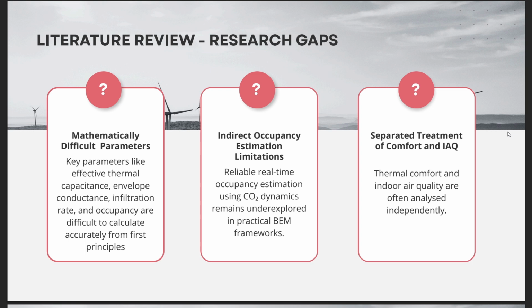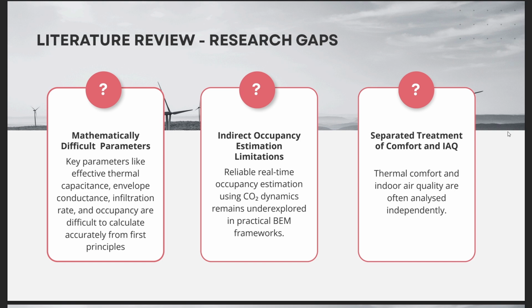First one, mathematically difficult to model building parameters. Key parameters such as effective thermal capacitance, envelope conductance, infiltration, and occupancy are difficult to calculate using first principles. Second one, indirect occupancy estimation limitations. Real-time occupancy estimation using CO2 dynamics remains unexplored in practical building energy modeling frameworks.